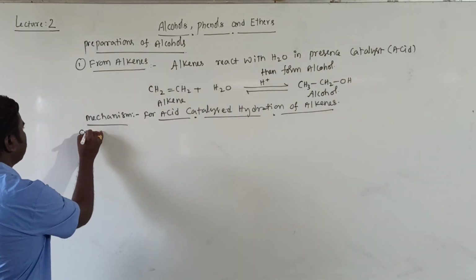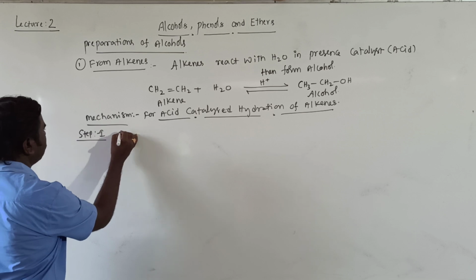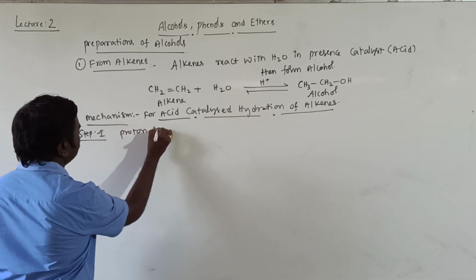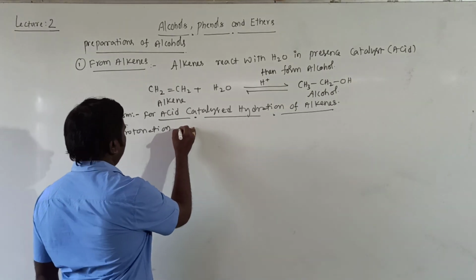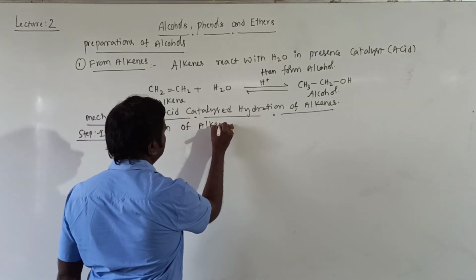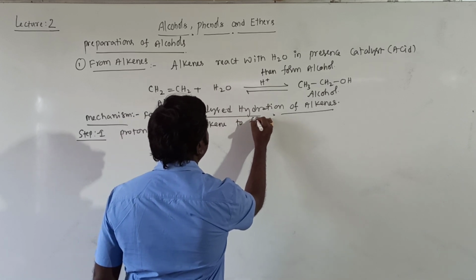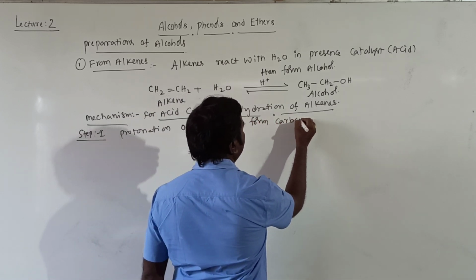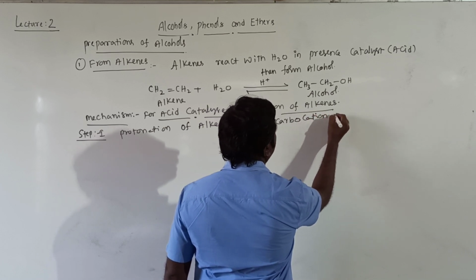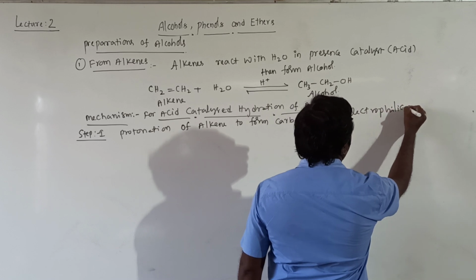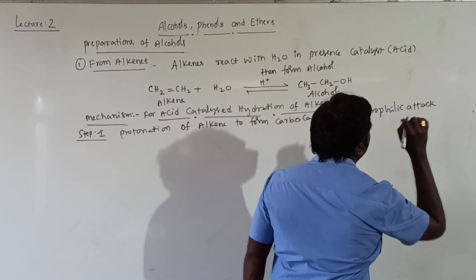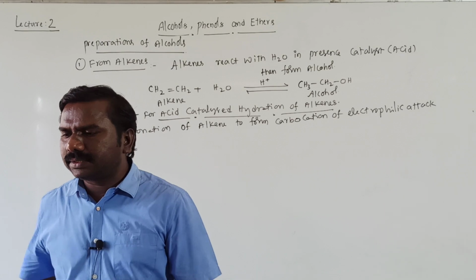Step 1, students: protonation of alkene to form carbocation by electrophilic attack of H3O plus.